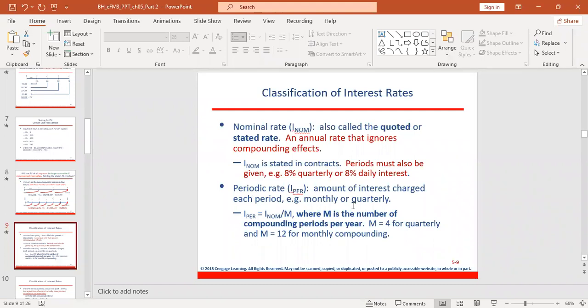It can be monthly, it can be quarterly. Now, the periodic rate equals the nominal rate divided by M. M is the number of compounding periods per year. For example, if M equals 4, it means quarterly compounding. If M equals 12, it means monthly compounding. So this M can take a value of 1 up to 12.